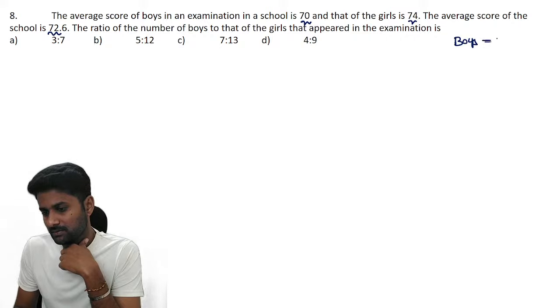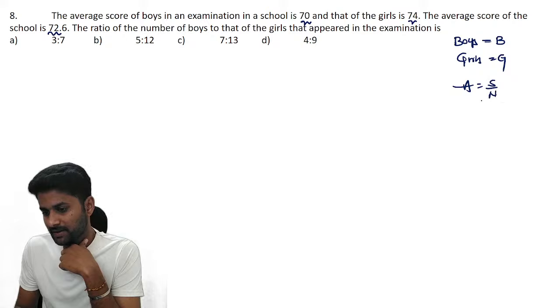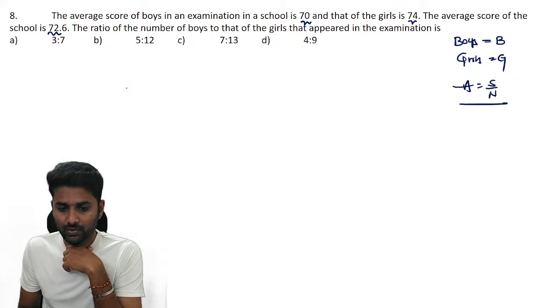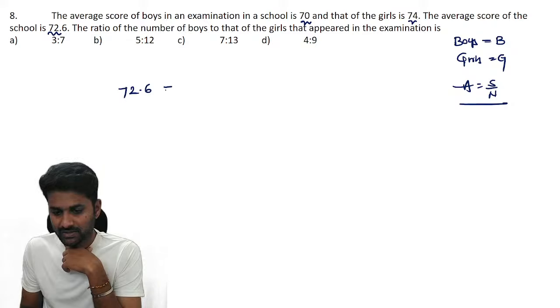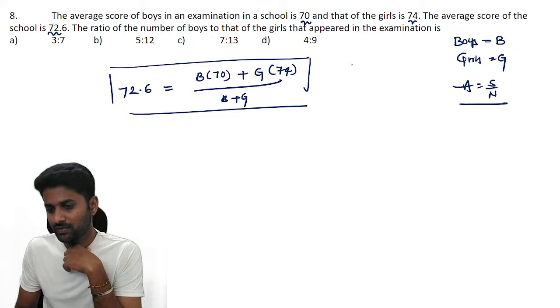Let us take the number of boys as B and the number of girls as G. Average is all about sum by number, and we know the total average is 72.6. The boys' average is 70, the girls' average is 74, and the total strength is B plus G. Guys, if you go through the cross multiplication method, you will get the B to G ratio.